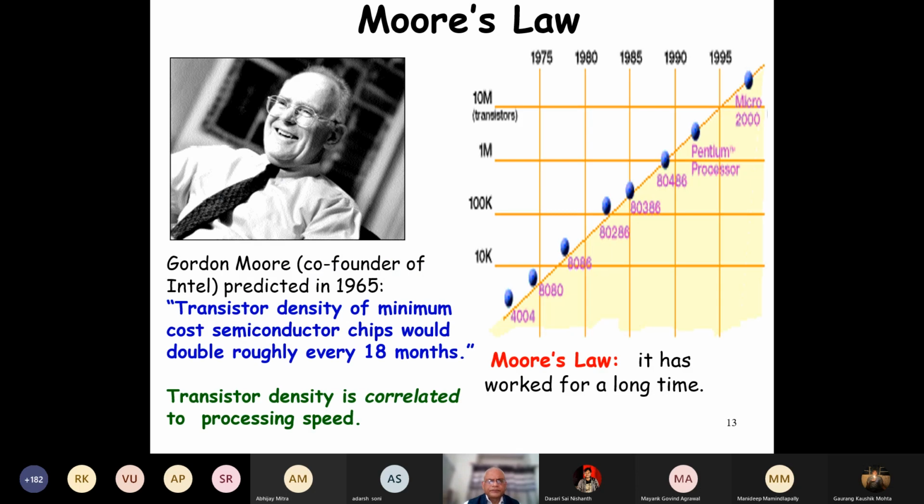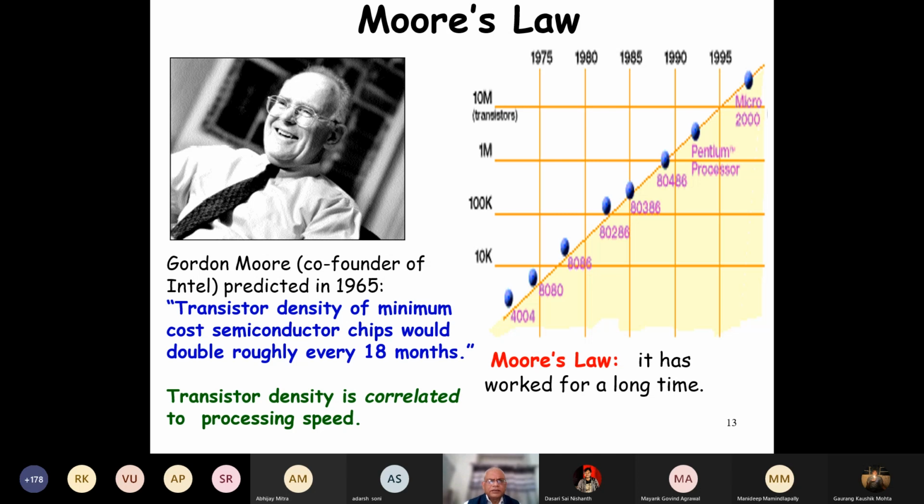What he said, this was the actual statement, is that the transistor density of a minimum cost semiconductor chip would double roughly every 18 months. In 1965, that's the statement he gave. But then the question is, what is a minimum cost semiconductor chip?